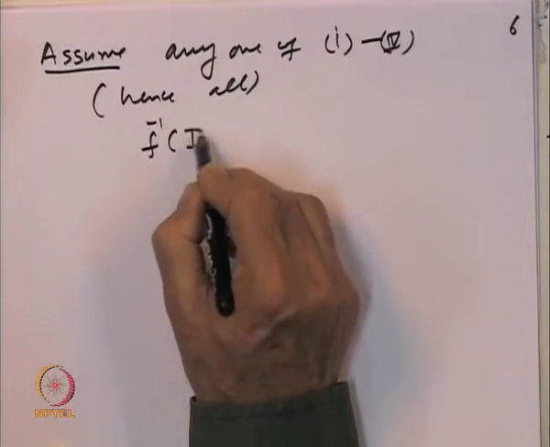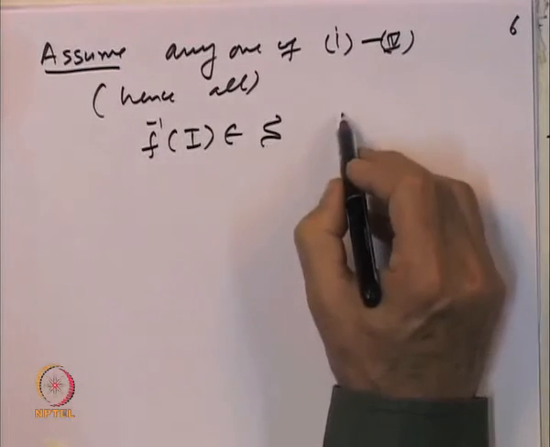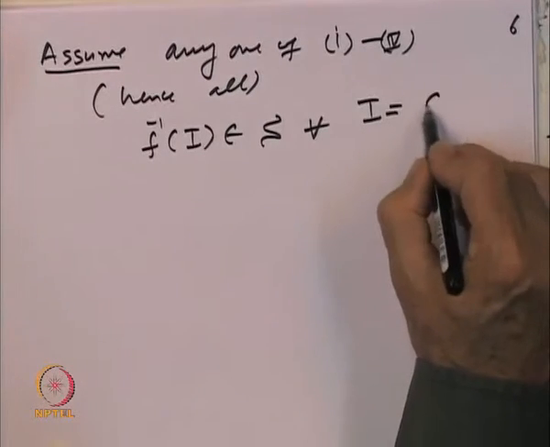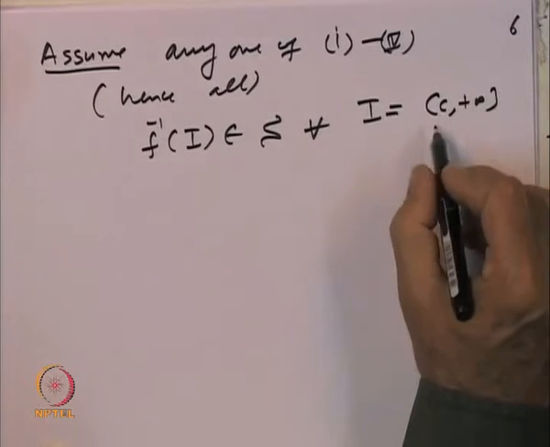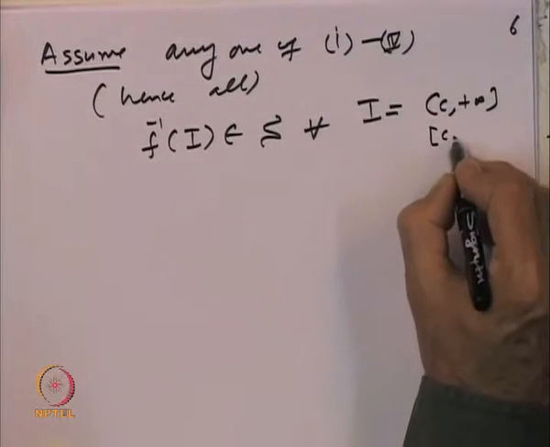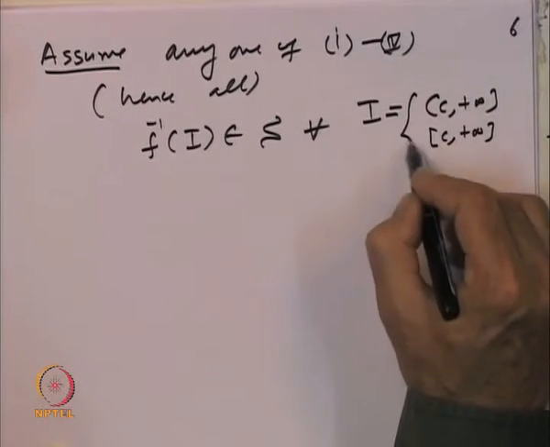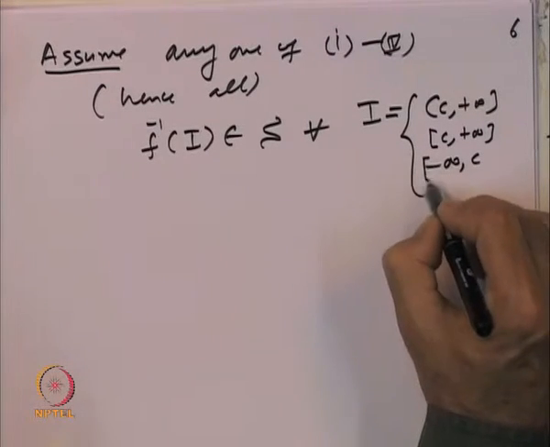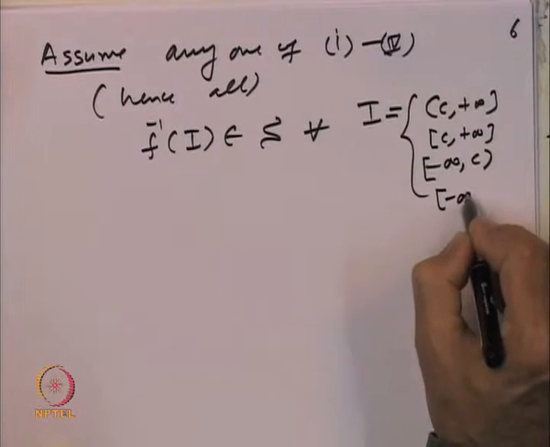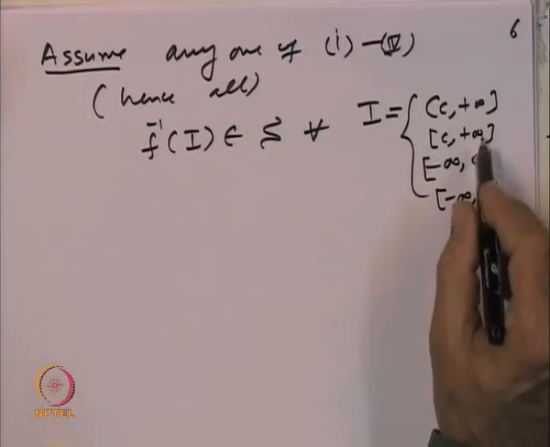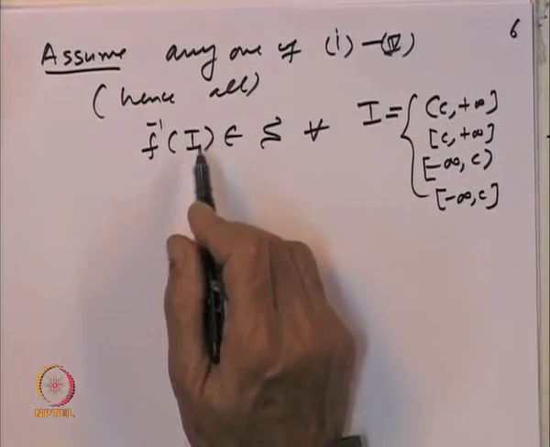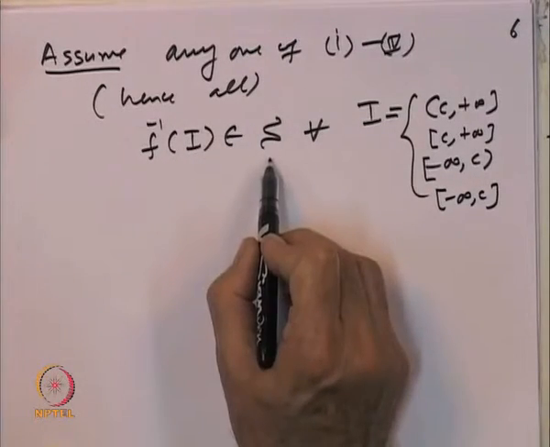So we know that f inverse of an interval I belongs to S for every interval I which looks like either C to plus infinity open, or C to plus infinity closed, or minus infinity to C open, or minus infinity to C closed. For these four types of intervals, any one of the first four statements implies they belong to S.